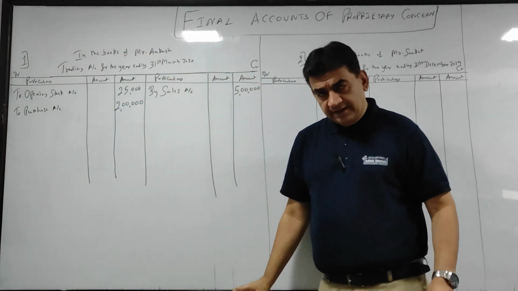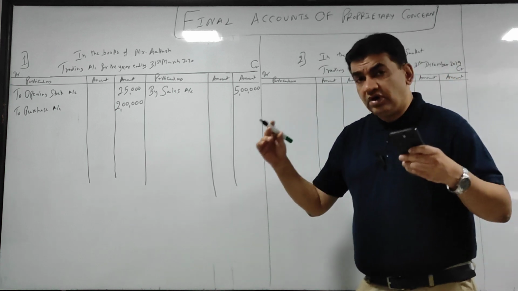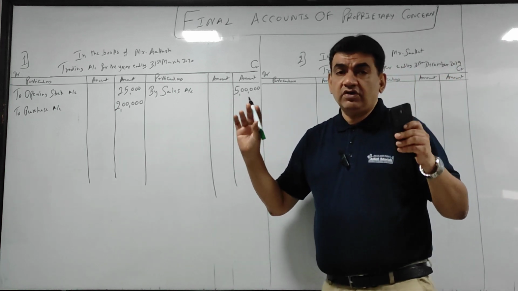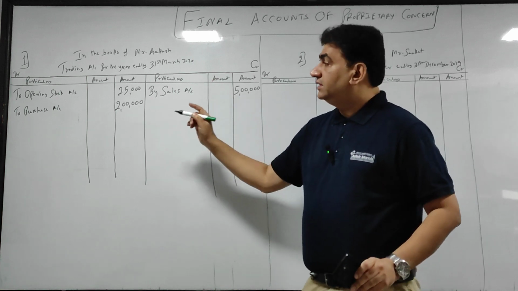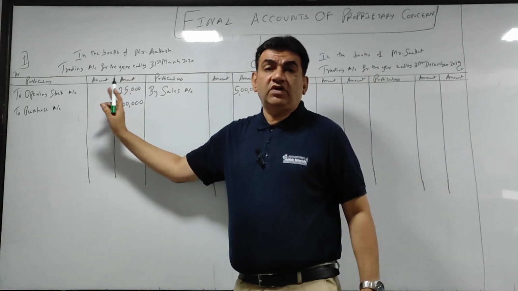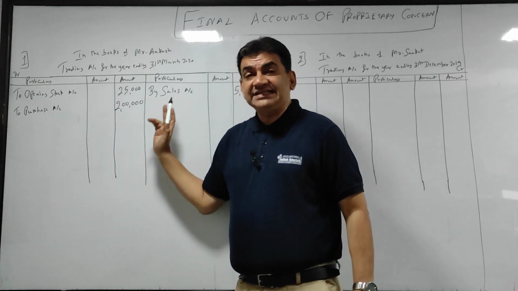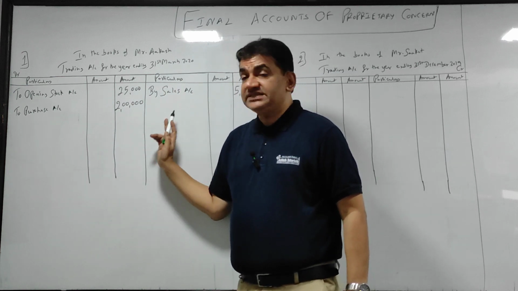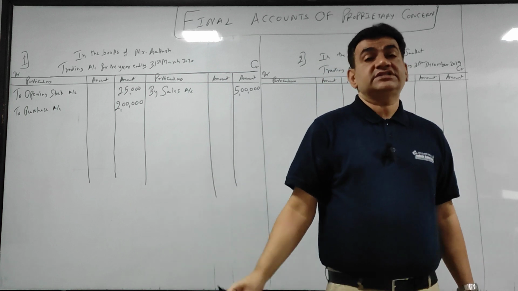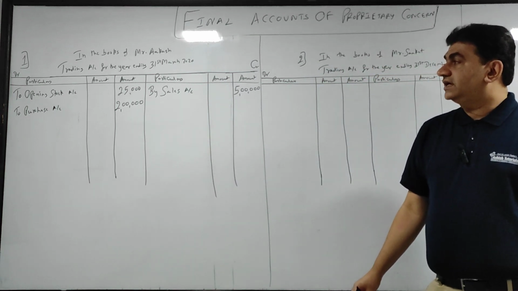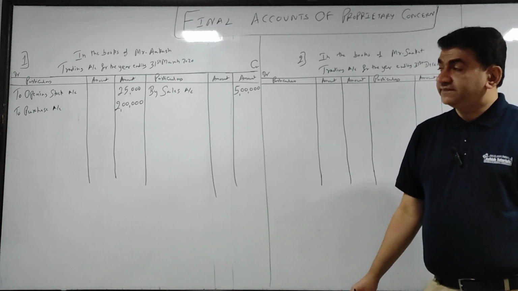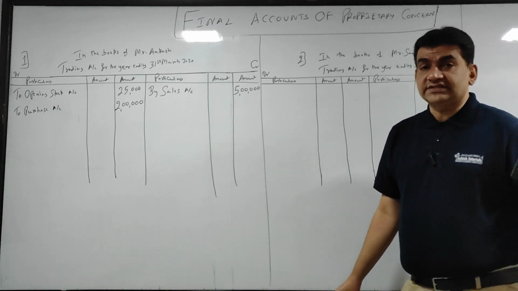Remember, for every sum and throughout the life of a student where you are going to study final accounts, wherever you prepare trading account, the debit side's first item will always be opening stock and the credit side's first item will always be sales. Next, wages.